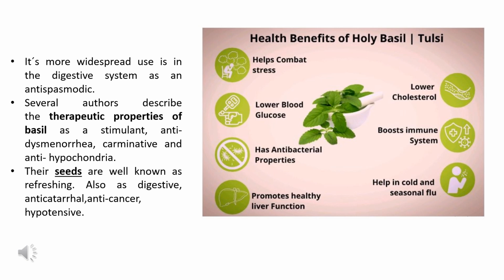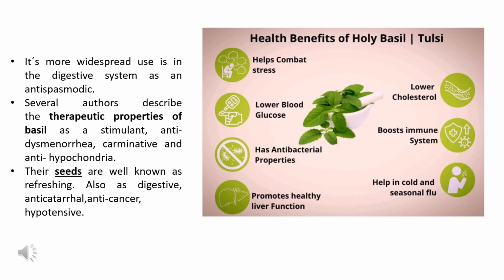They feel that they have a very serious health issue or disorder, but they are not really suffering from it. It is an anxiety or stress in their mind. So to release this anxiety and to release menstrual cramps, basil is a very effective medicinal plant.